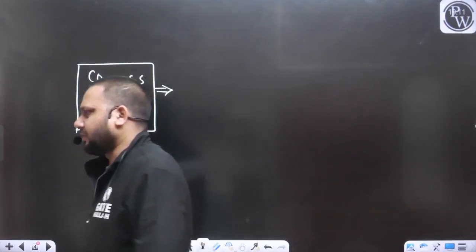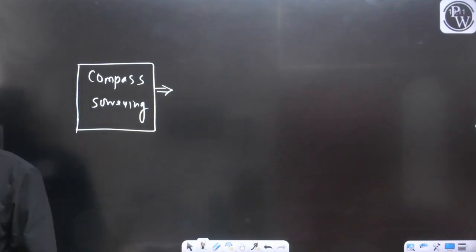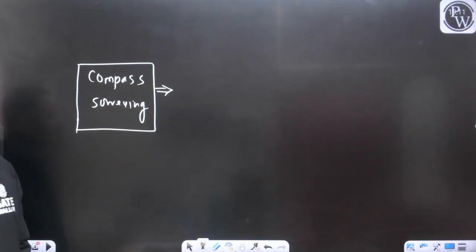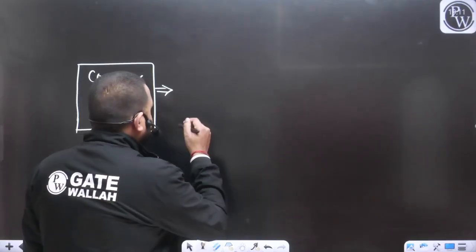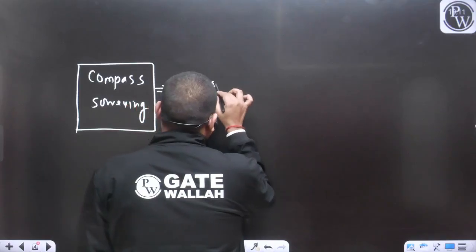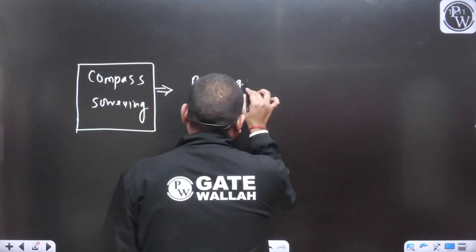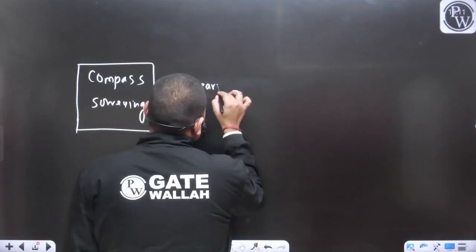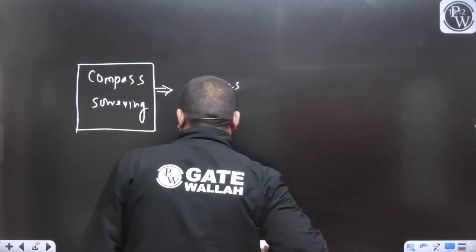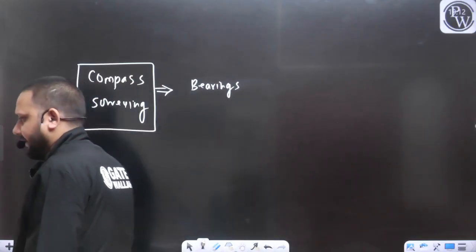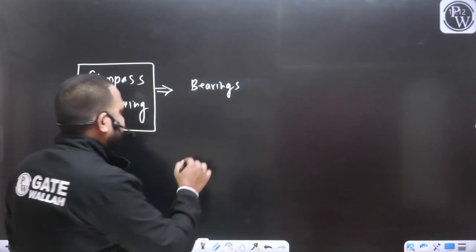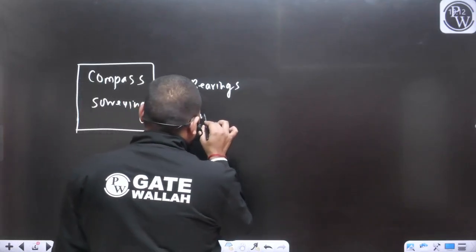Similarly, in compass surveying, as we discussed in yesterday's class, the main objective is to measure the bearings of any line. And that bearing you can consider as a horizontal angle.